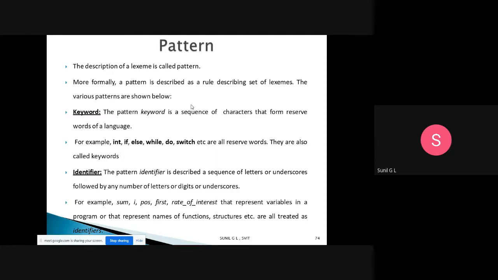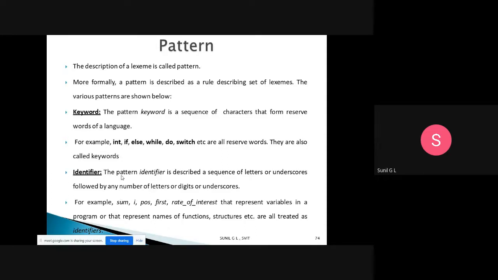Here we have three to four patterns. We have keywords. For each keyword we'll have a number of lexemes. The pattern keyword is a sequence of characters that form the reserved words of a language. Keywords are reserved words. You have already seen this in C programming: int, float, char, if, else. For example, int, if, else, while, do, switch are all reserved words. They're all called keywords, and for each one we have a corresponding token.